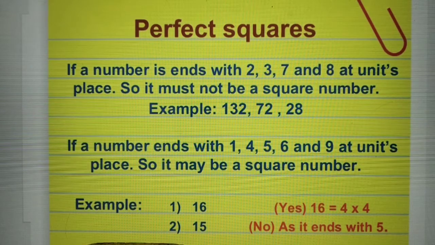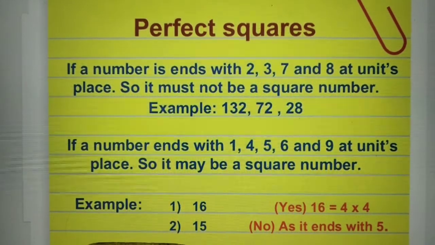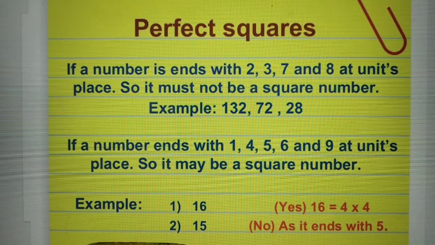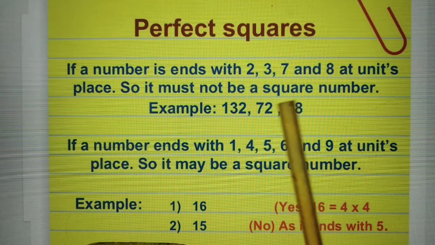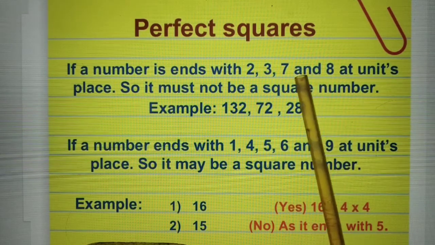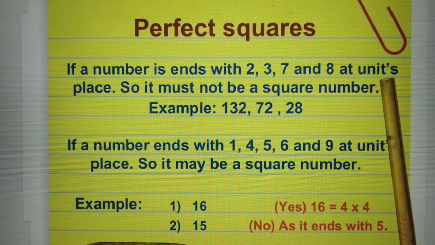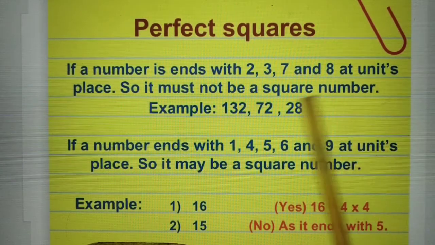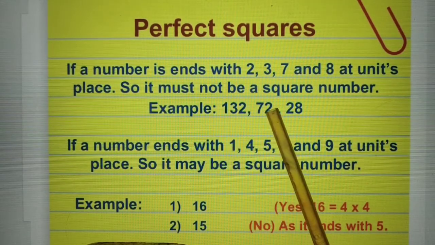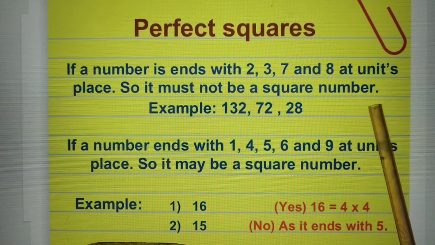Hello students, as we have done a few properties of the square numbers, just go through those properties one more time and then we will discuss further in more detail. Okay, now the perfect squares. If a number ends with 2, 3, 7 or 8 at the unit place, then it must not be a square number.